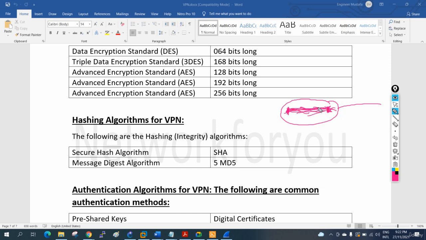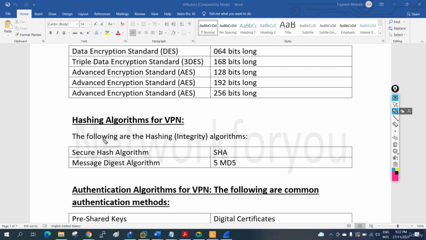They will not accept. If it is the same, they will compare the hash value. If it is the same, they will accept the data. In CCNP Security, we learn how they are working. We do the calculation to check the hashing and all that. But here in ENCOR, in CCNP Enterprise, there is no need to go into that much detail.